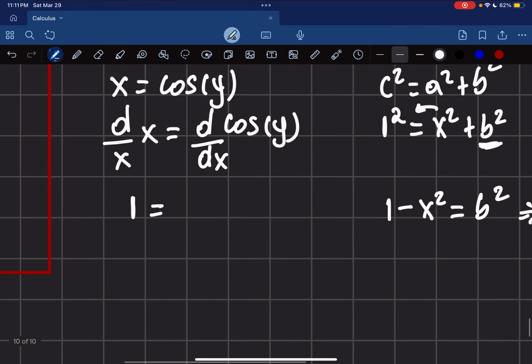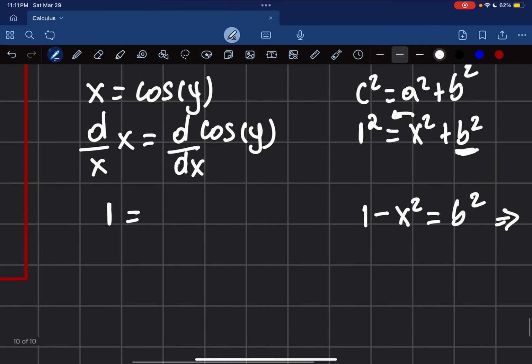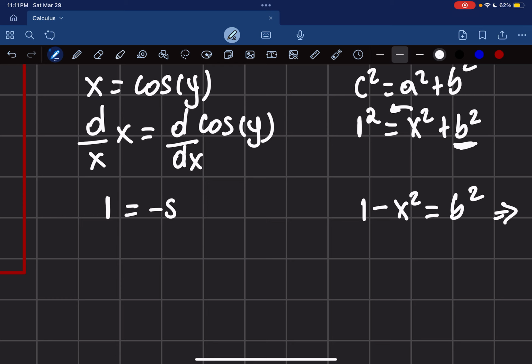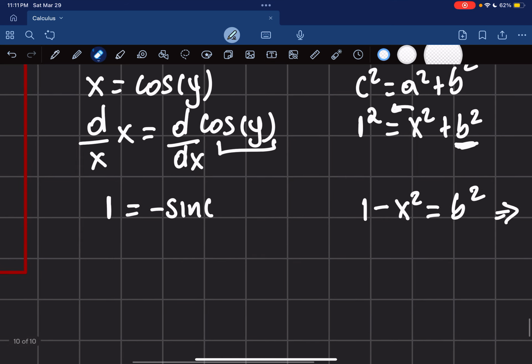Remember, we can look it up if you wanted to, the derivative of cosine is negative sine. But here, because cosine is a function inside of a function, we have to use the chain rule. Sine, cosine, all of those, we have to use the chain rule.